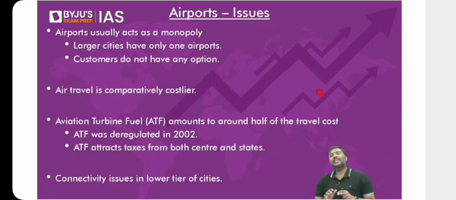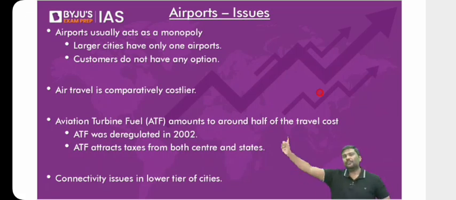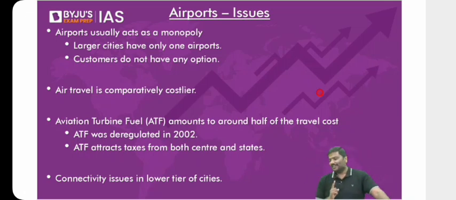But the problem in case of India is, one, most of the cities do not have a well-functioning airport. Very few of the cities have got very good airports. And within this also, one airport is there in the cities. One airport. For example, if you go to Delhi, Indira Gandhi Airport. You go to Hyderabad, Rajiv Gandhi, etc. So you go to these airports, one airport is there. Now can I simply say, despite having the private sector operating the airport, these are monopolies? Monopolies means what? Only one service provider is there. Whatever charges they impose, if you want to use the airport, pay the charges.